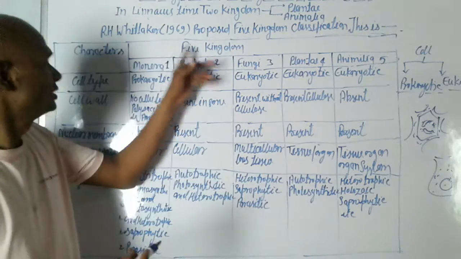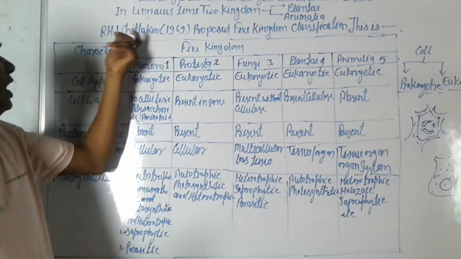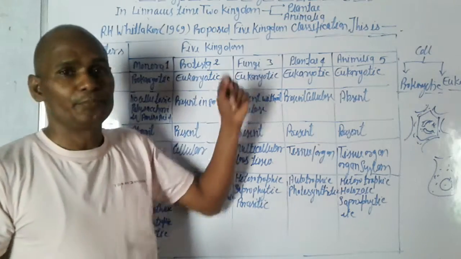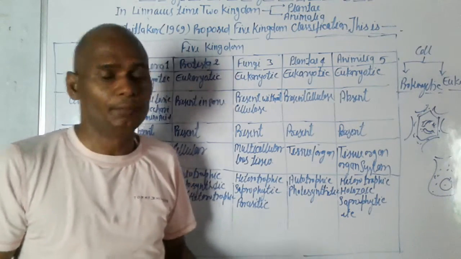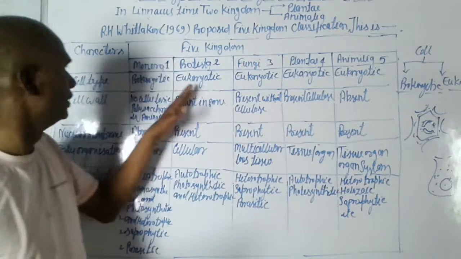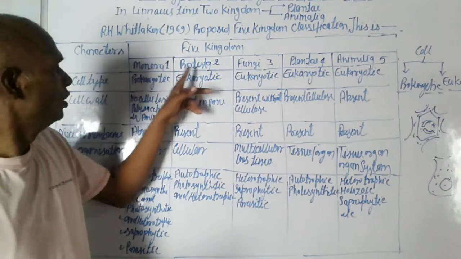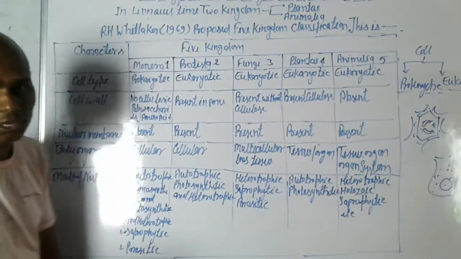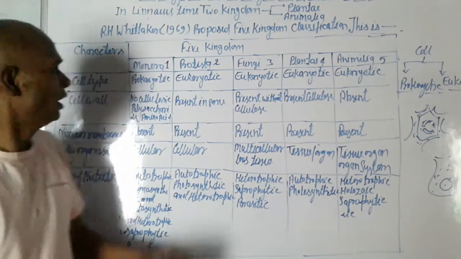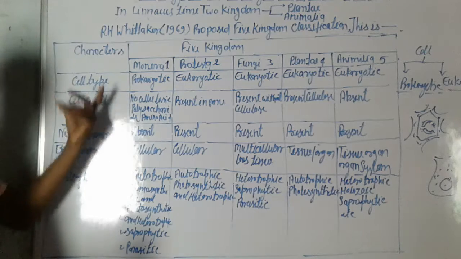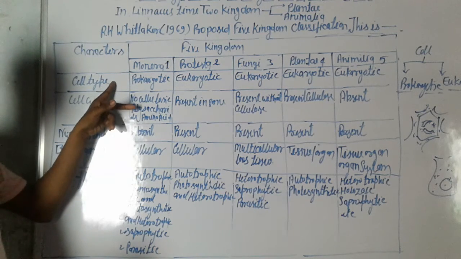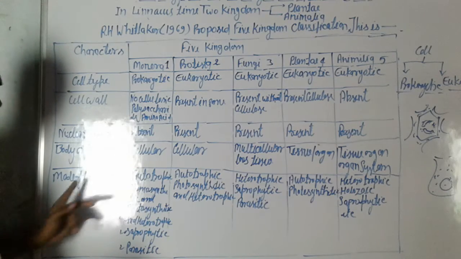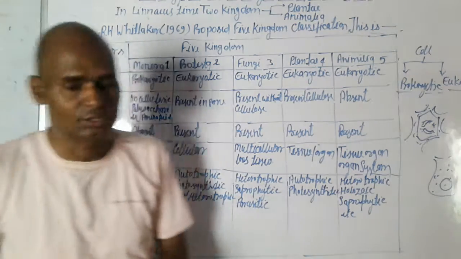After Linnaeus, a scientist like R.H. Whittaker in 1969 classified the kingdom into 5 kingdoms: Monera, Protista, Fungi, Plantae, and Animalia. And they have different characters: cell type, cell wall, nuclear membrane, body organization, mode of nutrition.